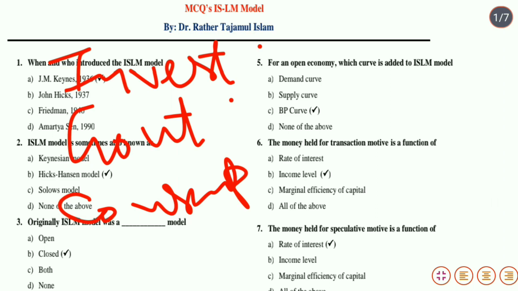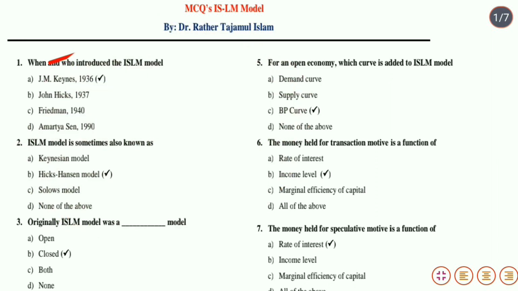For example, we can say government spending may increase in the economy due to the growing population, due to the taxes, due to the new innovations, due to the progress in technology. All these factors will cause the IS curve to shift rightwards or leftwards, upwards or downwards. That means the factors other than the rate of interest, which will increase the national income in the economy, will cause the IS curve to shift.